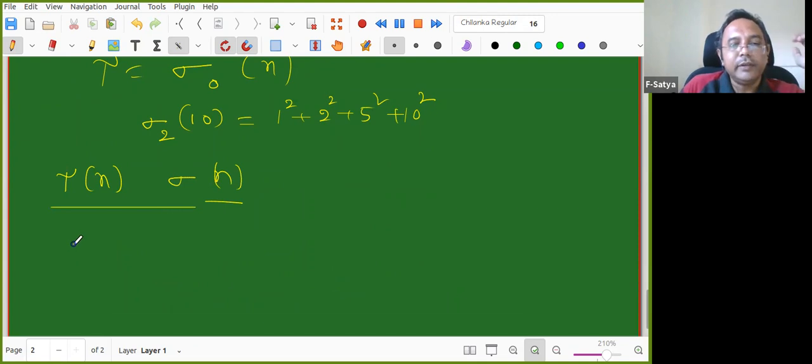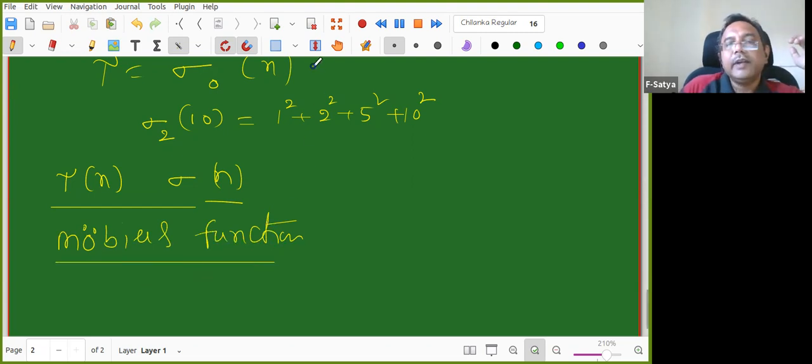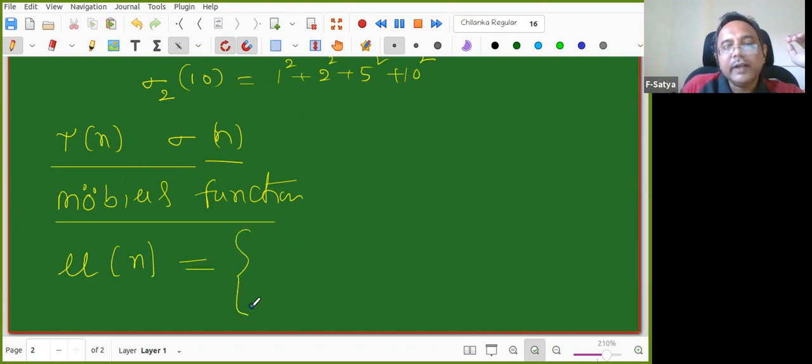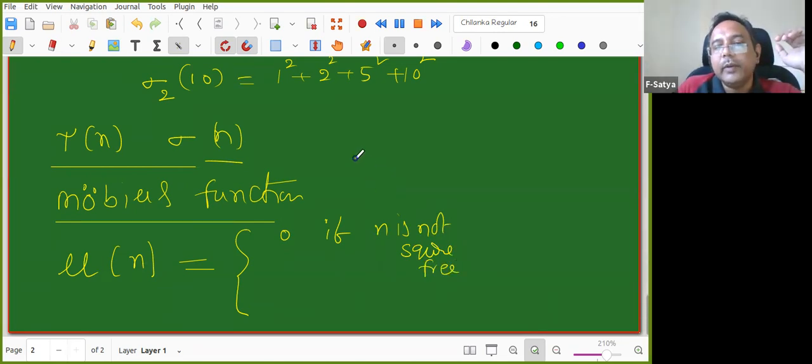Now I'm defining another function, called the Mobius function. The Mobius function is defined like this. The notation is mu, so mu of n. Mu of n is defined like this: it is 0 if n is not square free. I will explain what is meant by square free and not square free.